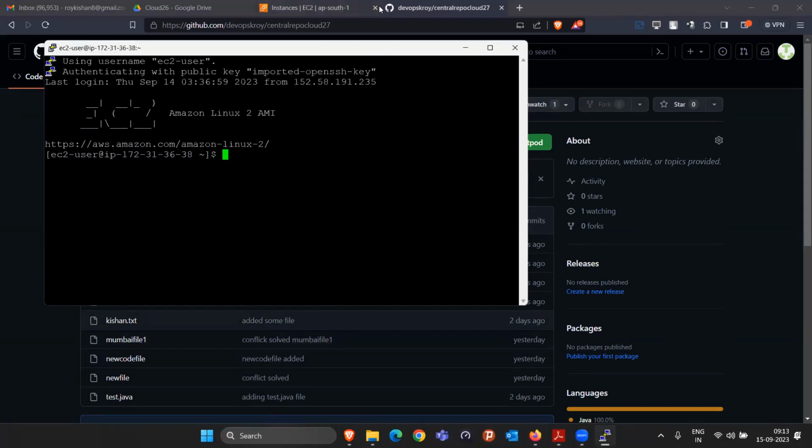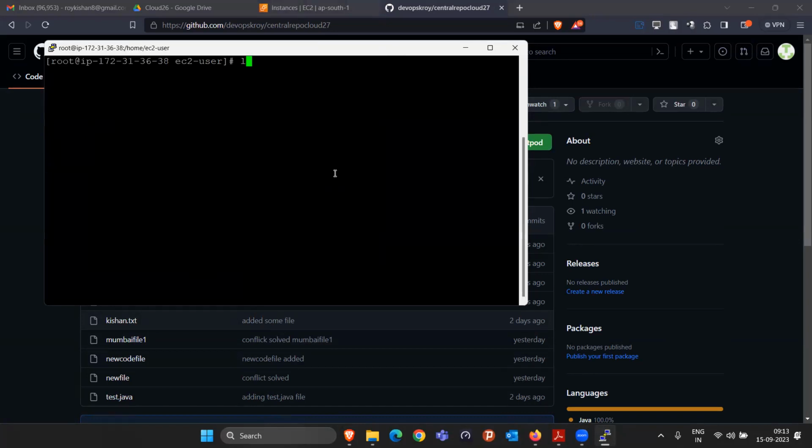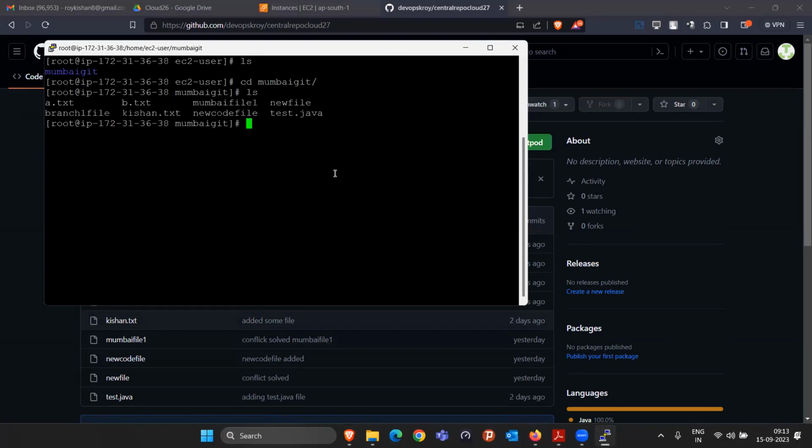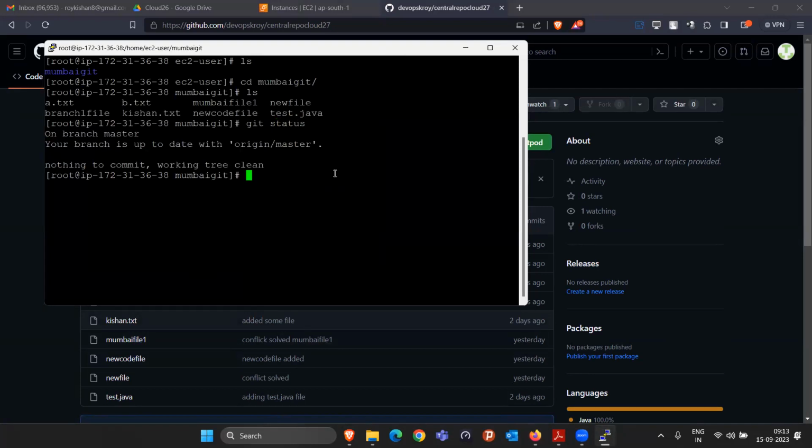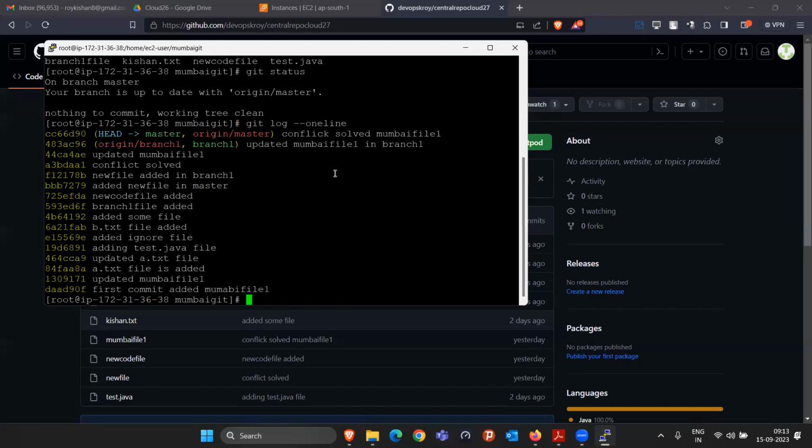So I connected to the GitHub machines. Okay, so first I'm becoming the root user. I'm going inside the Mumbai Git directory. If I do the git status, I think everything is up to date. There is no problem. Even if I check git log --oneline, everything looks fine up to here.